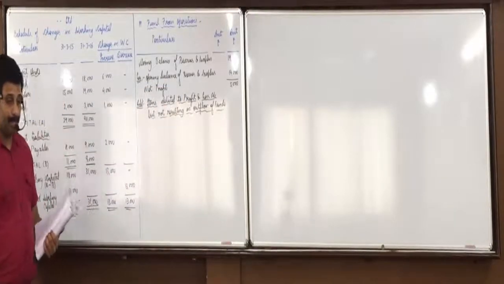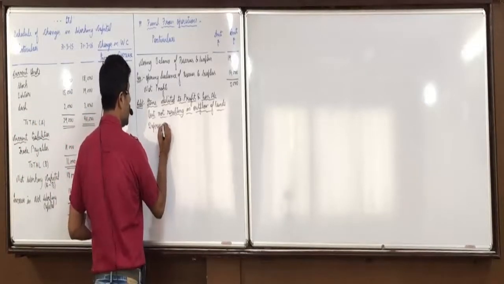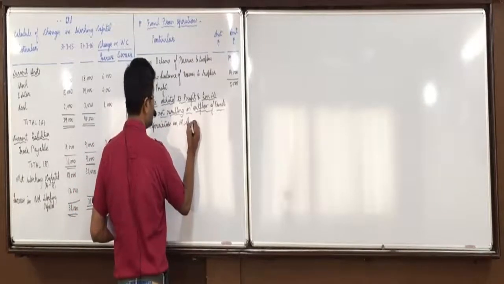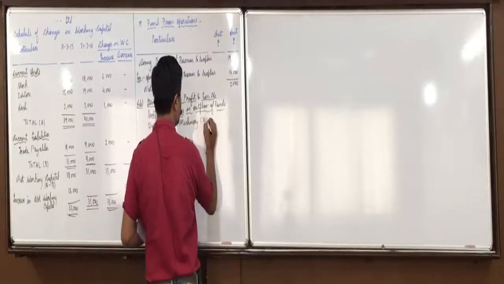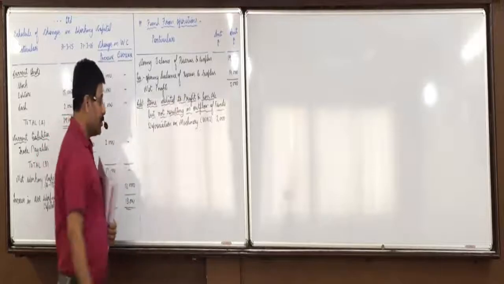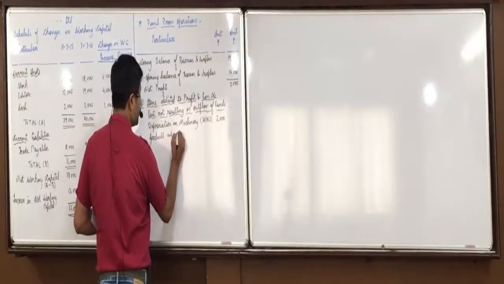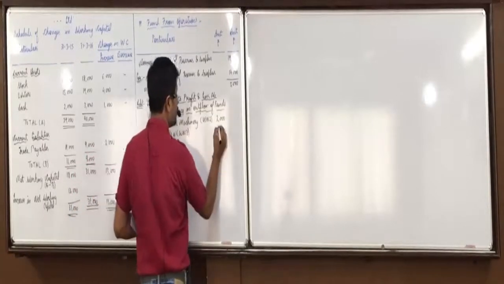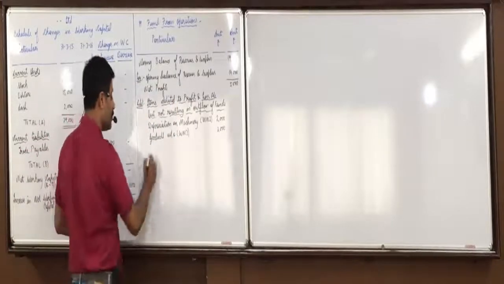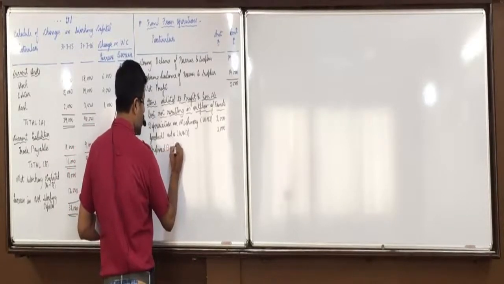Depreciation on machinery 2,000, in bracket working note 2. Goodwill written off 3,000, in bracket working note 3. Proposed dividend 3,500, in bracket working note 4.